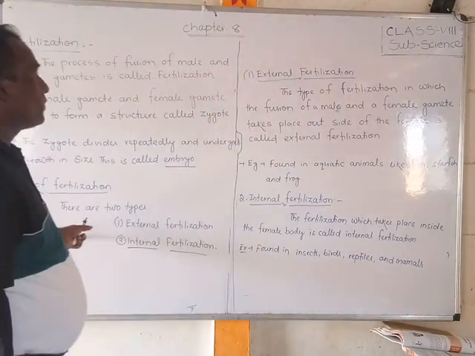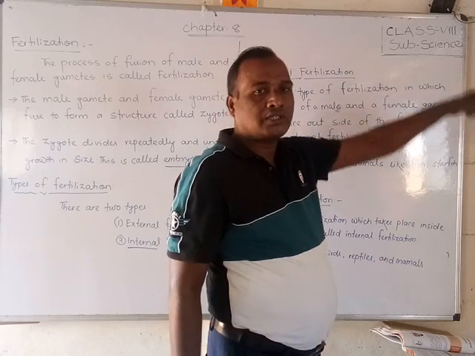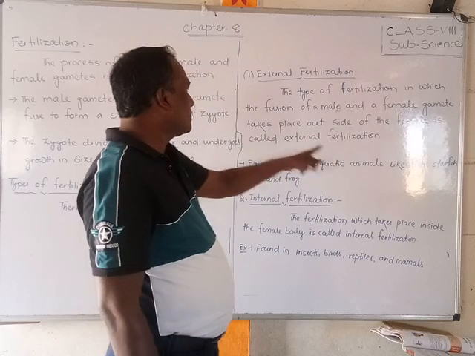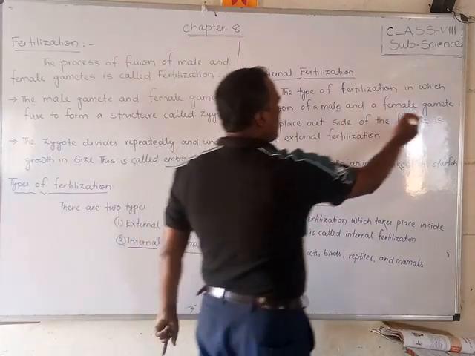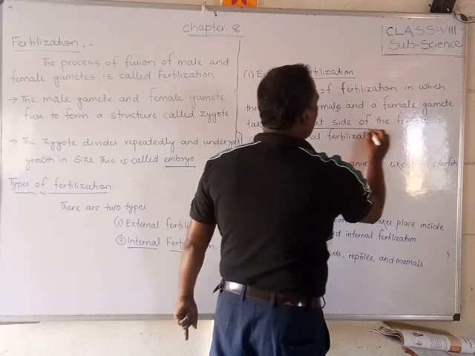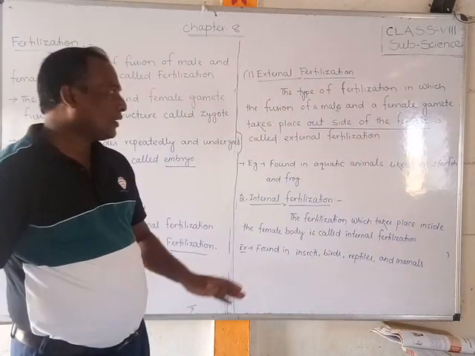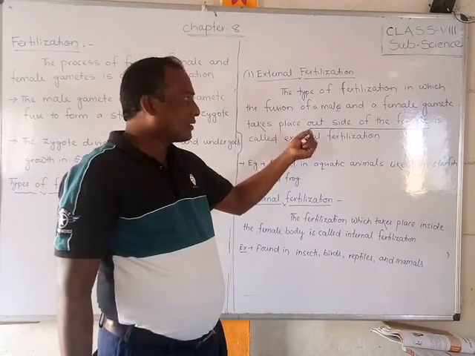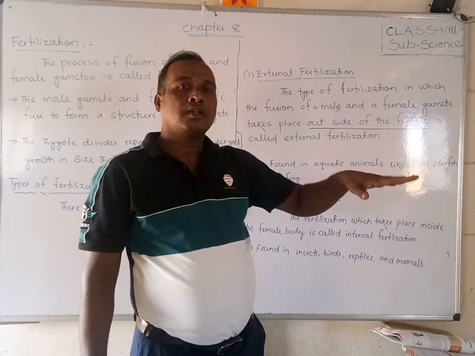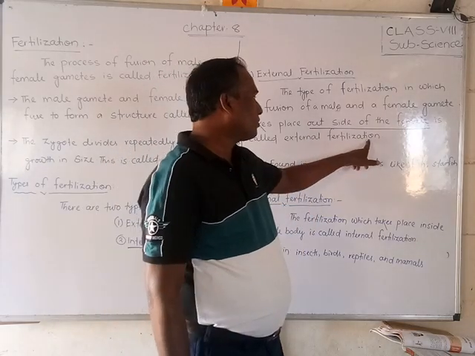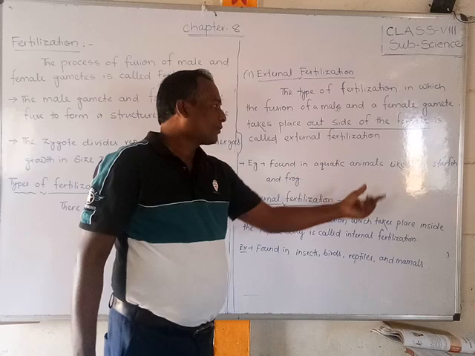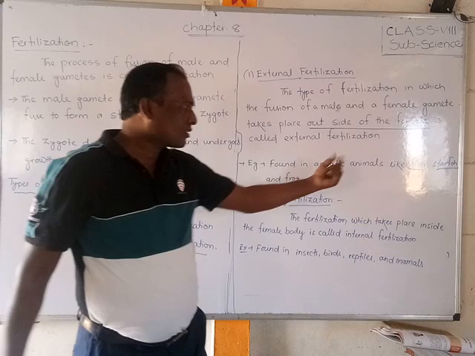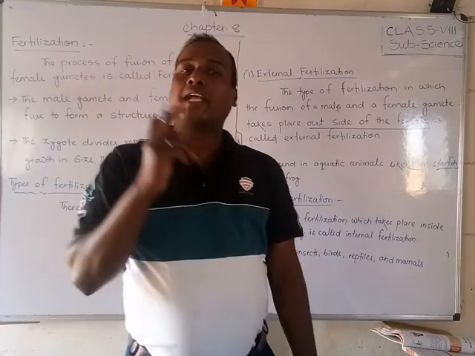Okay, so let us see now. First of all, we will discuss what external fertilization is. Write down the definition also, students. The type of fertilization in which the fusion of male and female gamete takes place outside of the female body. You should remember, students, if the male gamete and female gamete fuse outside of the female, it is called external fertilization. Examples are found in aquatic animals like fish, starfish and frog. These new individuals are formed by external fertilization.